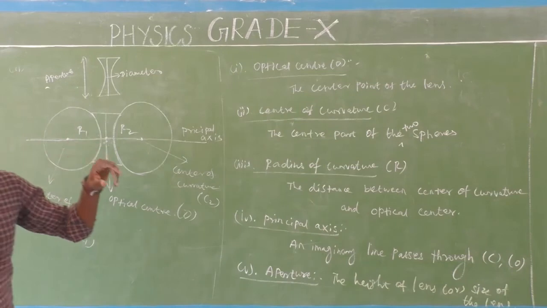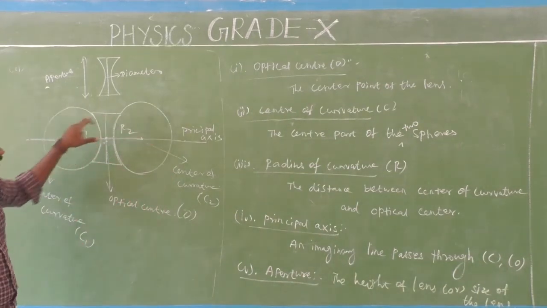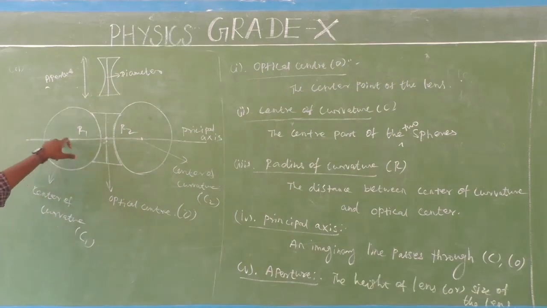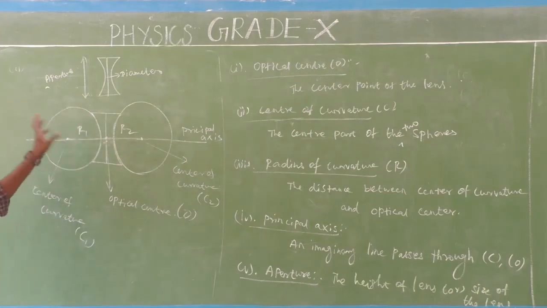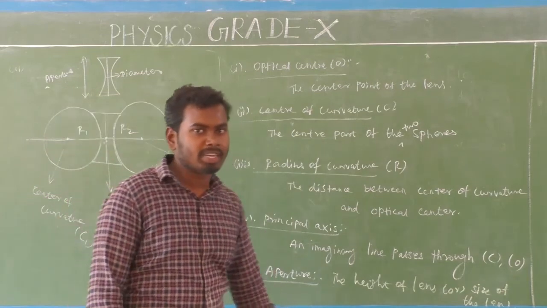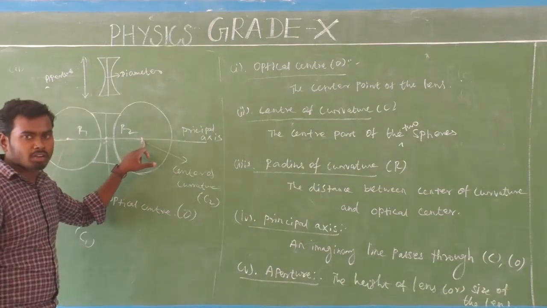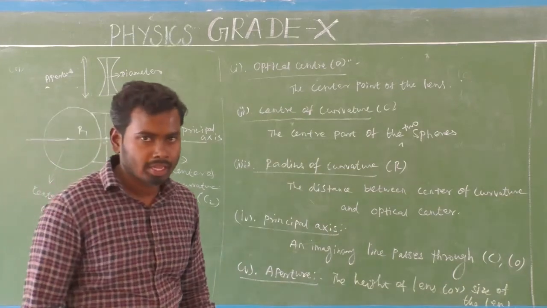So a concave lens is bounded by two spheres, this sphere 1 and this sphere. This sphere will have a center, and this center point of the sphere is center of curvature 1. If this sphere has a center of curvature, that sphere also will have one. The center of the second sphere is called center of curvature 2. It's very simple, isn't it?